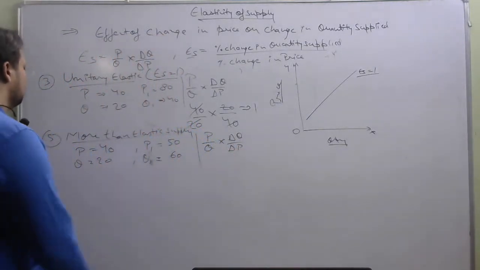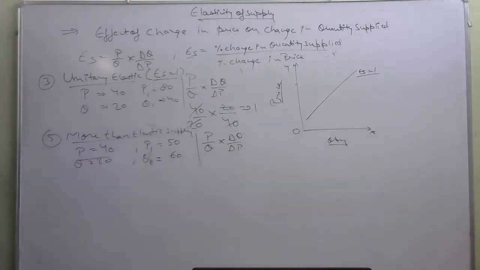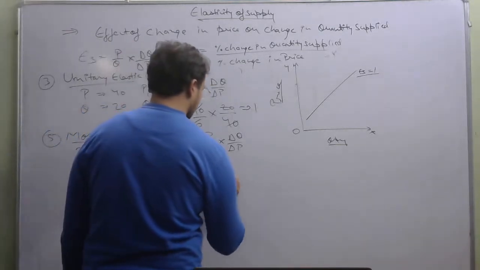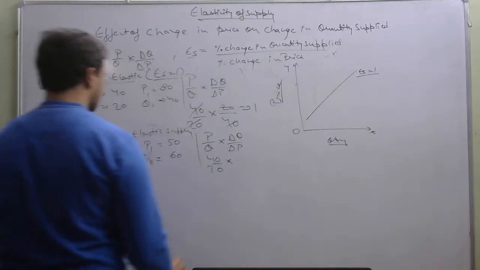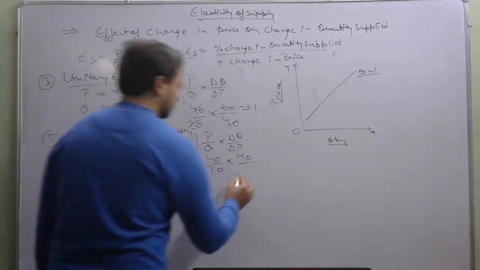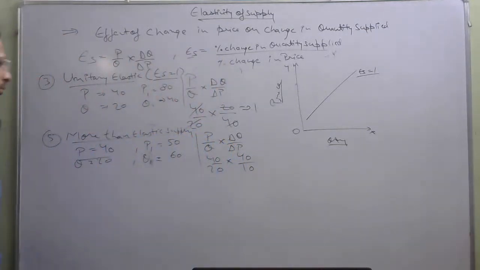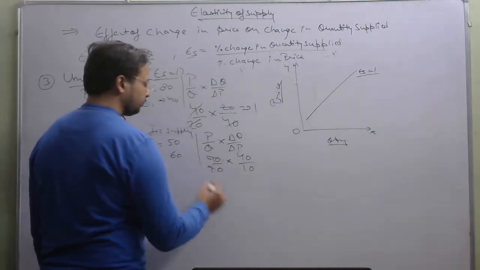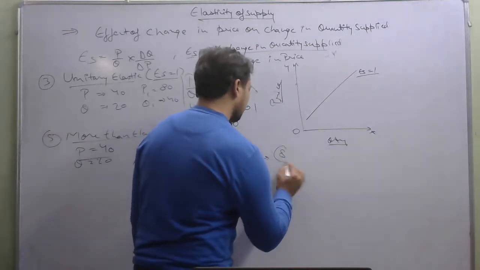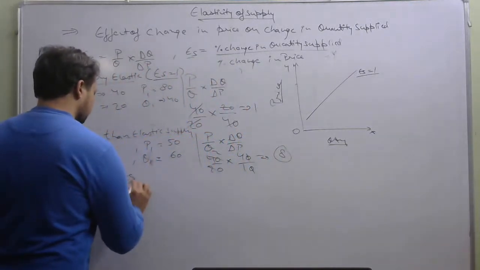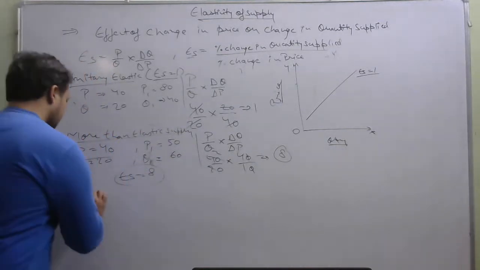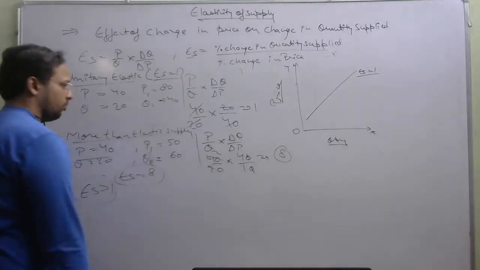Now the price is 40, right? So the price is 40, quantity is 20. Now the quantity changed from 20 to 60, that is your 40, and the price is changed by 10, right? And now when we will solve it, it will be 20 to 40 and it will be 8. Now in this case the elasticity of supply is equals to 8, and as we know that 8 is greater than 1, so it is written as ES greater than 1.